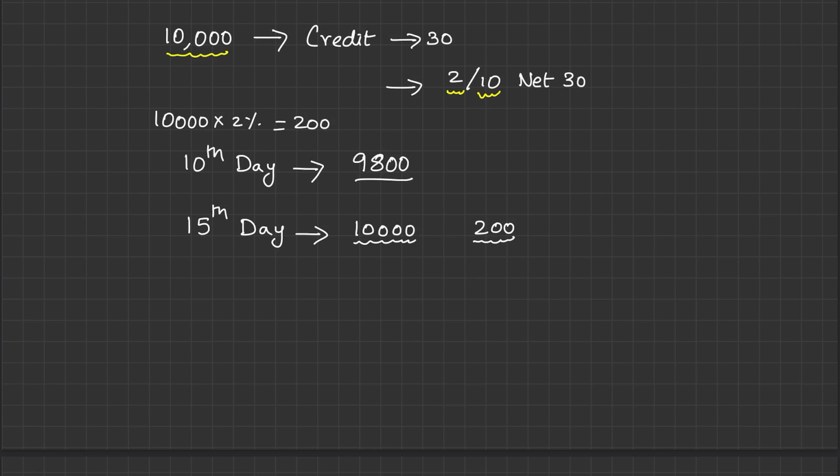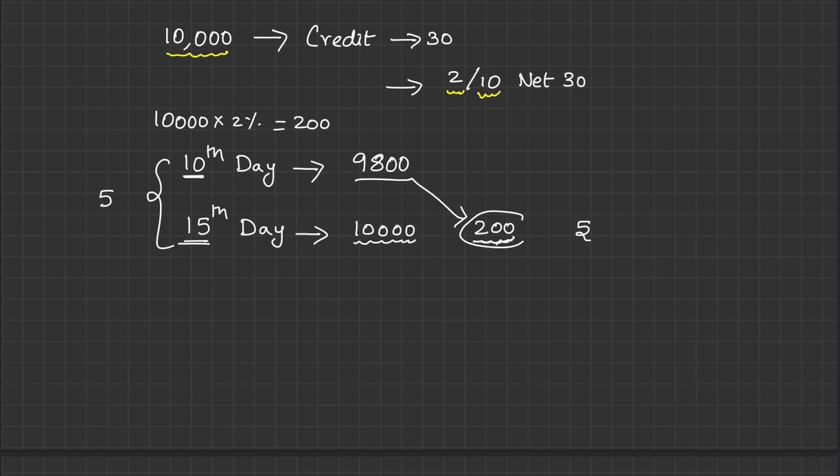Now comes this interesting question. For how many days credit you are going to pay this borrowing cost of 200? You are not paying within 10 days. It means you are making payment on 15th day. So it is for 5 days credit. For 5-day credit, you are paying 200, which is over and above 9,800.